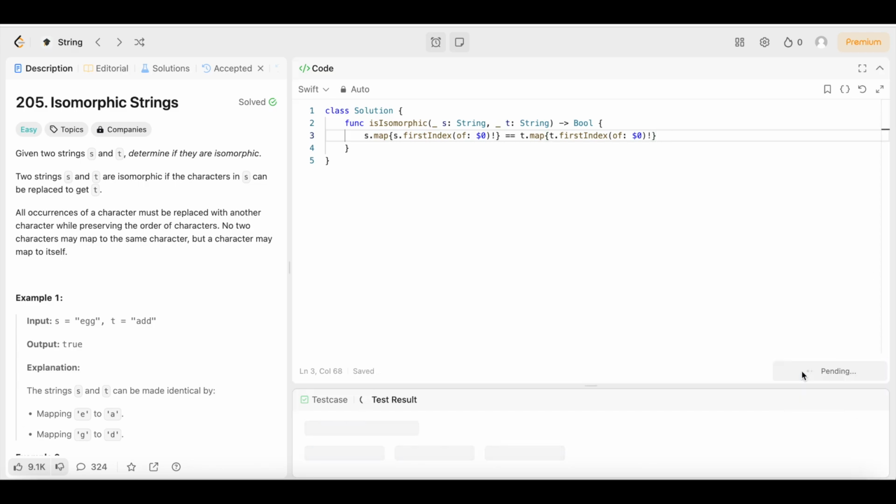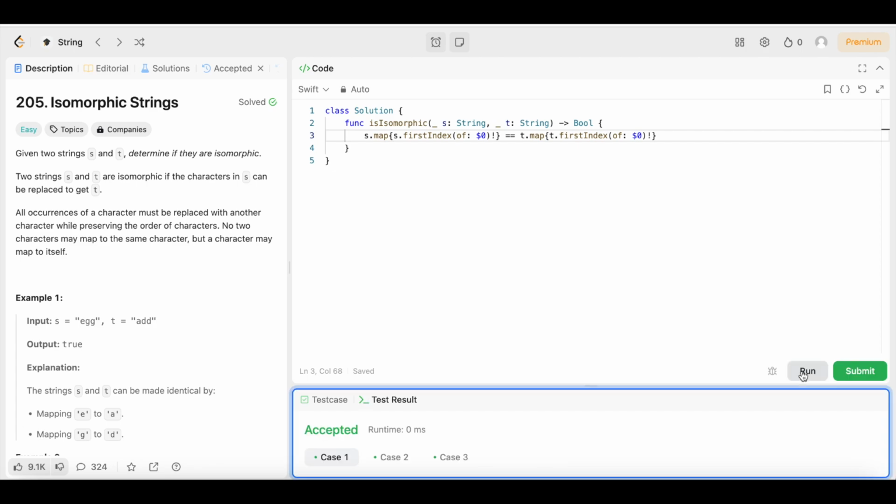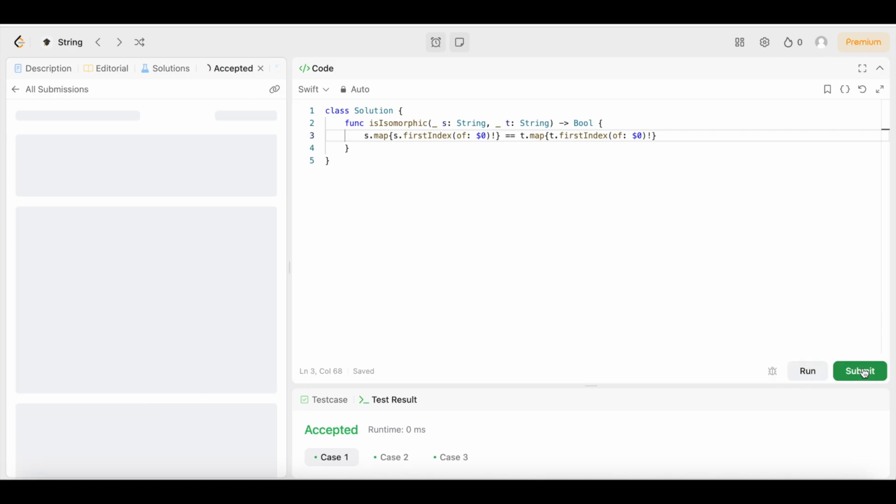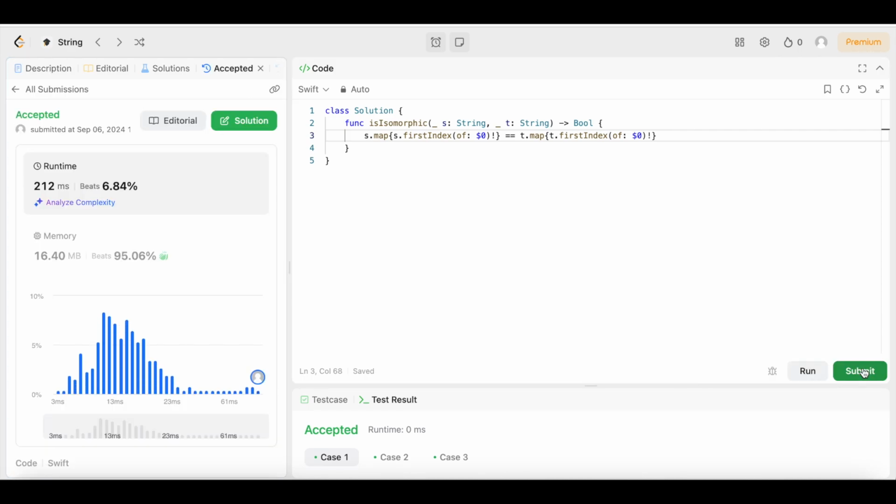Let's run it, make sure it runs, make sure it does what it's supposed to. Let's see. And it's accepted, y'all. So let's submit it. Make sure it stays accepted, because you know how this LeetCode thing could be. You never know. And there it is, y'all. 212 milliseconds beats 66.84% of users with Swift.